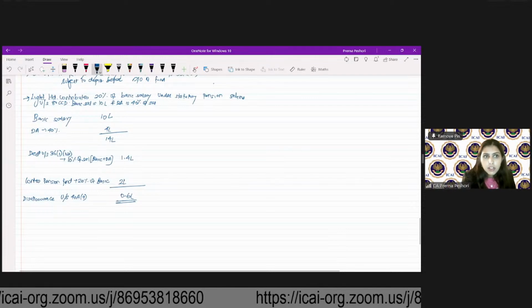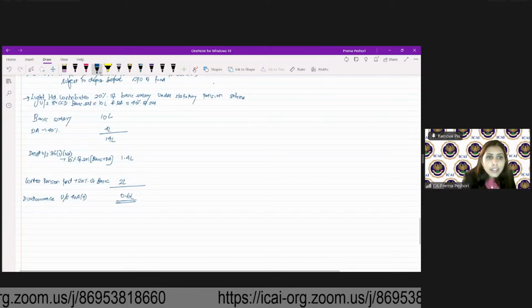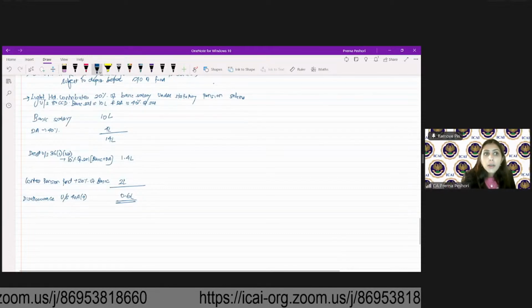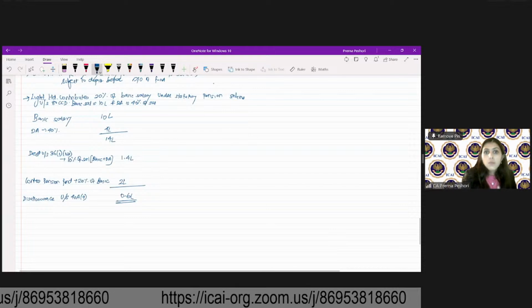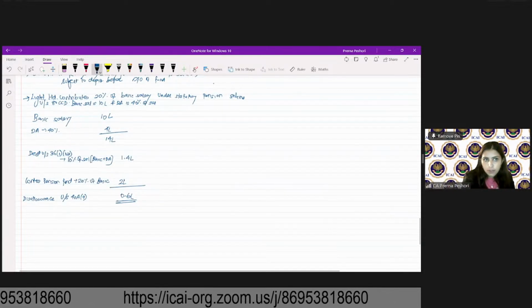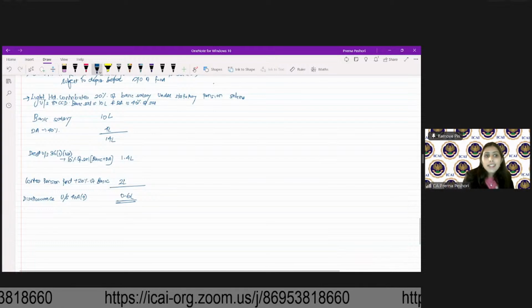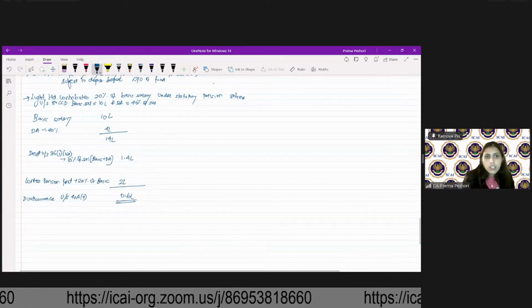So as I had told you, you will not get a deduction beyond this particular amount, which will be considered as contribution to unrecognized provident fund. Okay, so excess amount will get disallowed. Fine.